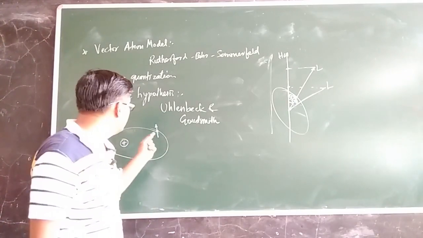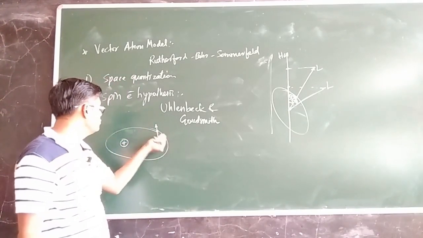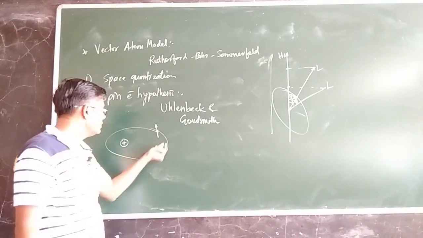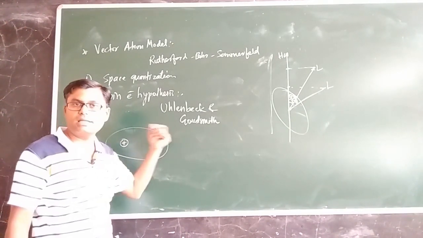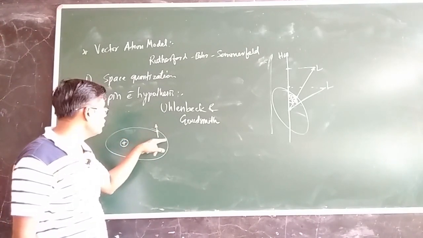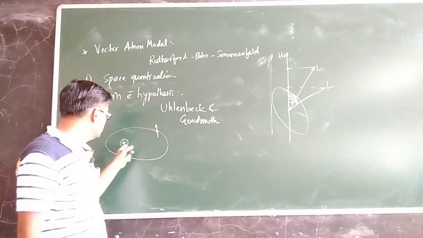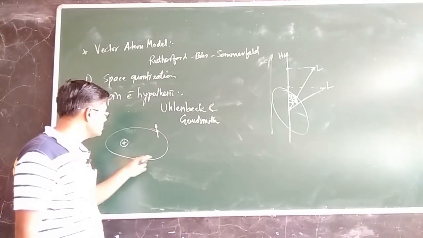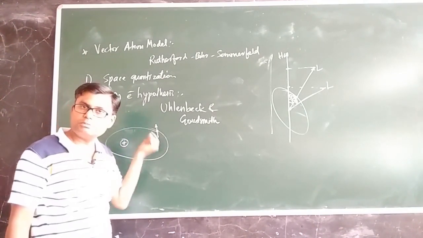When the electron was supposed to move along the orbit, it had some orbital angular momentum. Now these two scientists are telling us that the electron not only performs the orbital motion, it also performs the spin motion.